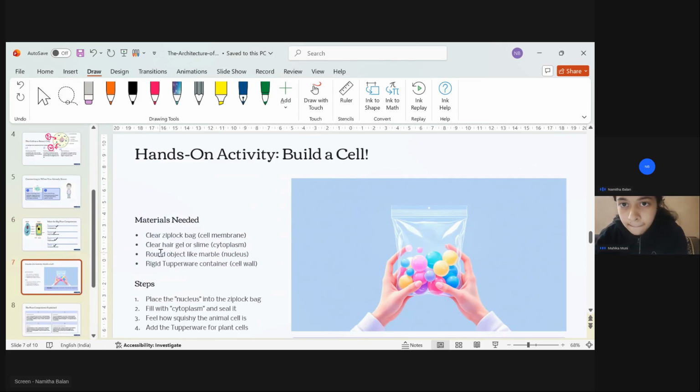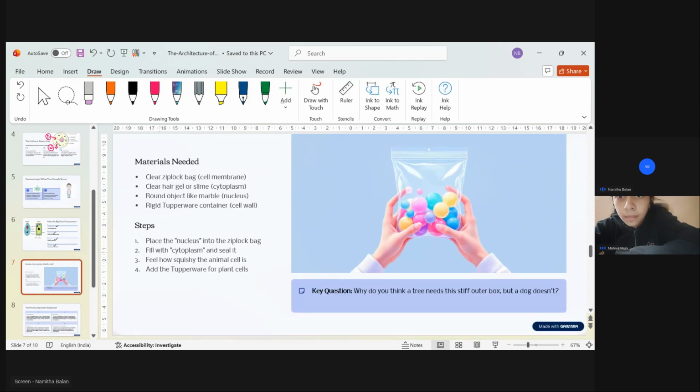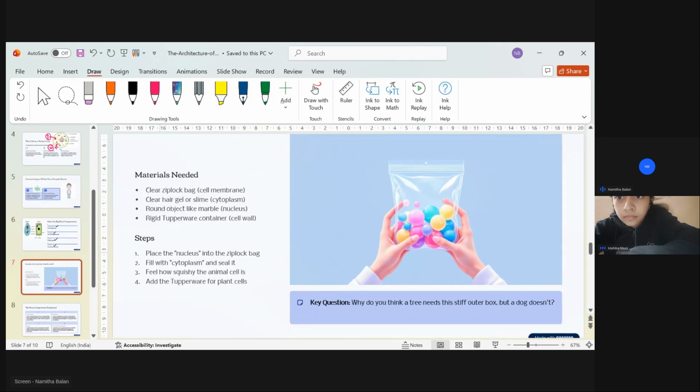Yes, ma'am. So what you have to do is just read this loudly. Can you see this properly? Read it, and you will make it, and you will show it in the next class. You have to make a material cell. Okay, you have to make a cell. So what are the materials needed? We'll just go through that.